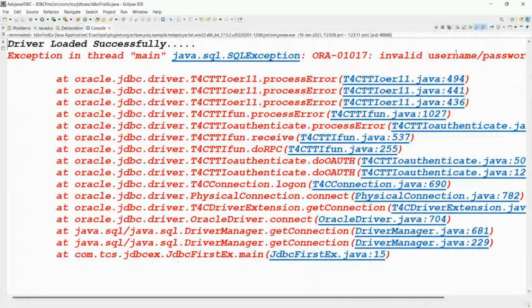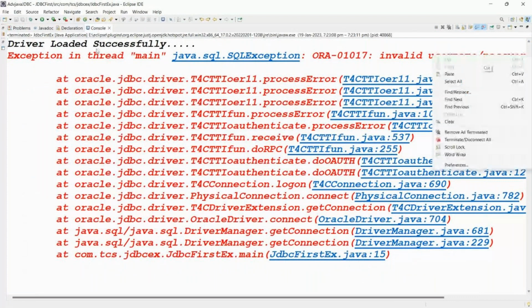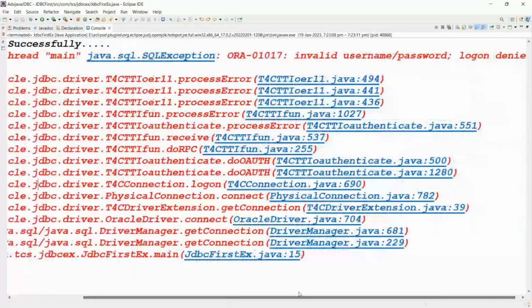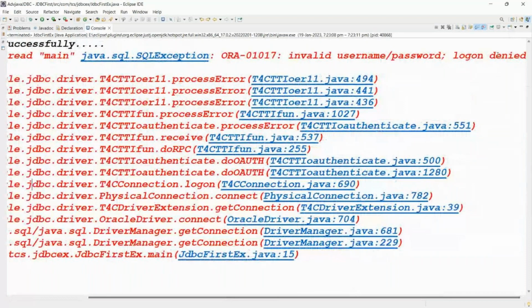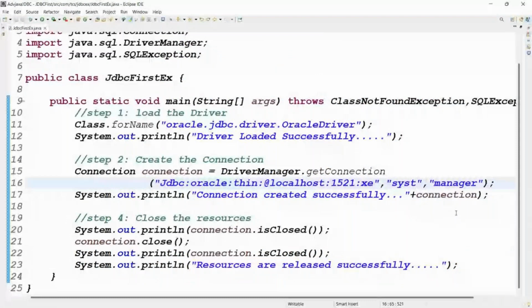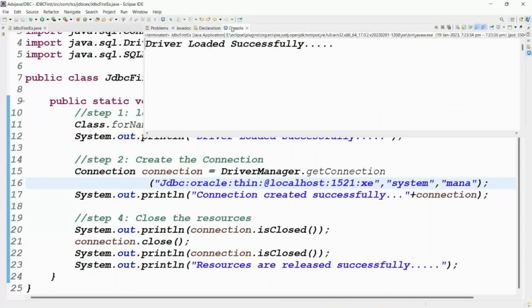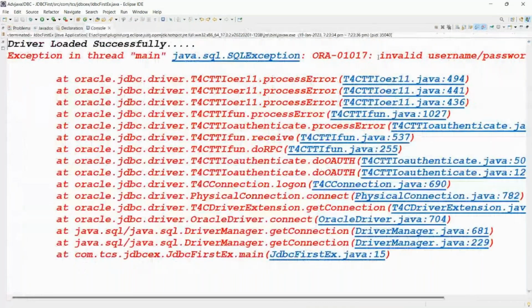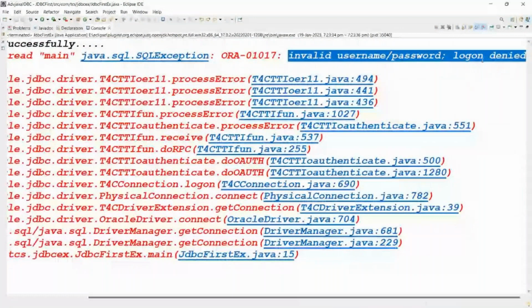When you get an error message, first read the errors carefully. What does it say here? Invalid username password. Login denied. If the username or password is wrong, you'll get the same message, invalid username password, whether the username is wrong or the password is wrong. Driver loaded successfully. Invalid username and password. Login denied. You want me to write that point?